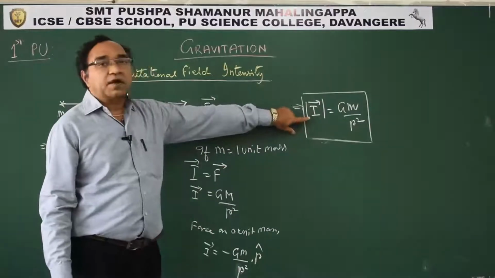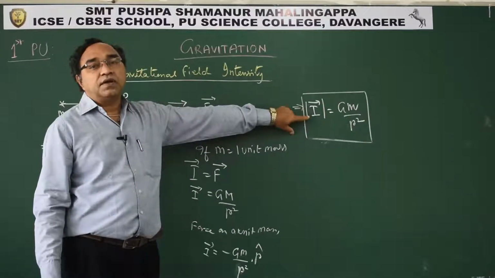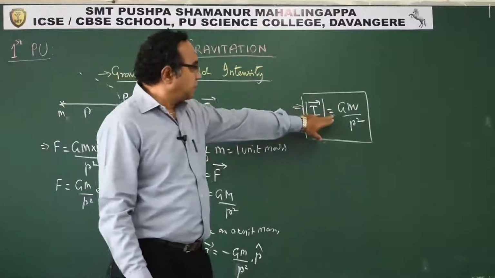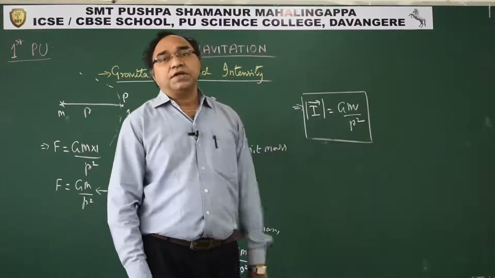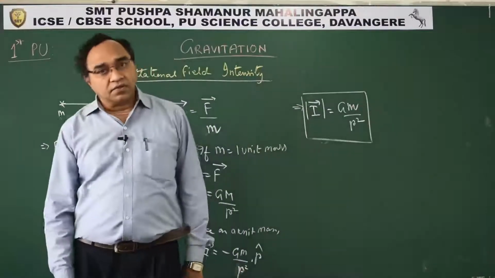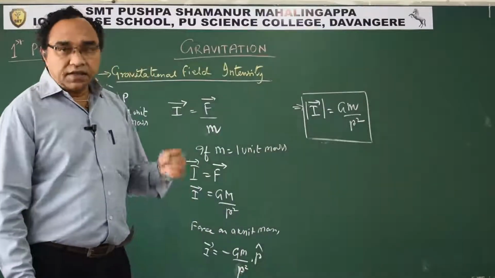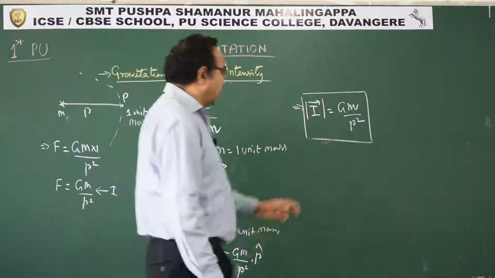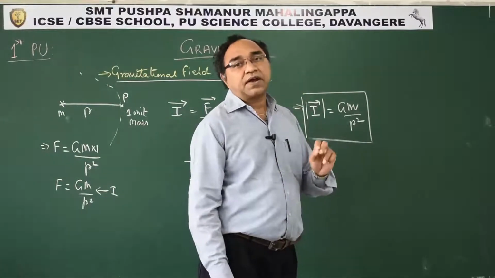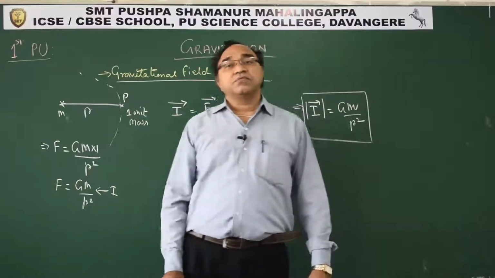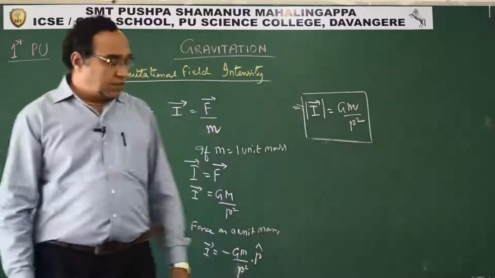The formula comes out as GM by r square, where G is the universal gravitational constant, M is the mass of the body whose gravitational field strength is to be measured, and r is the distance of the point where the strength of the field is to be measured.